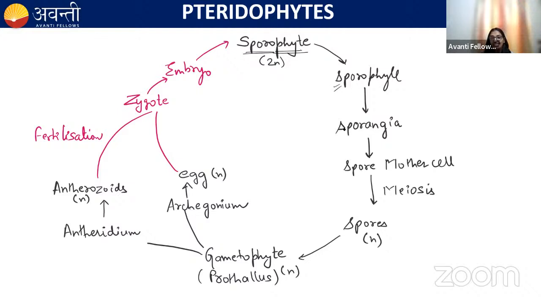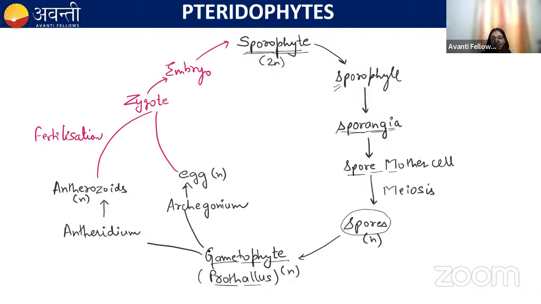And these sporophylls have sporangia. And these sporangia have spore mother cells. So when meiosis occurs in the spore mother cell, the spores are formed, haploid spores. And these haploid spores, on germination, produce a gametophyte. This gametophyte is small in size, green, and independent. And this gametophyte is known as prothallus.